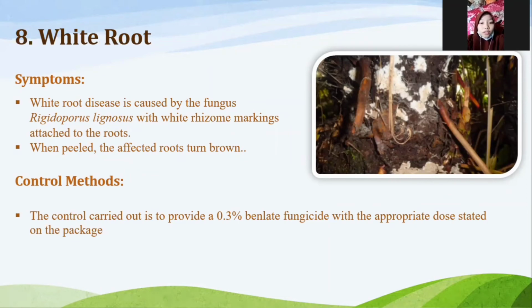Next is white root disease. The symptoms: white root disease is caused by the fungus Rigidoporus lignosus, with white rhizome markings attached to the roots. When peeled, the affected roots turn brown. The control method is carried out by providing a 0.3% Benlate fungicide with the appropriate dose stated on the package.